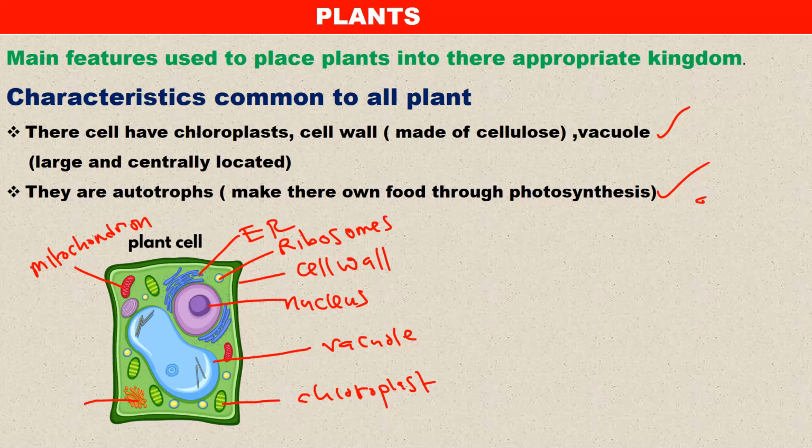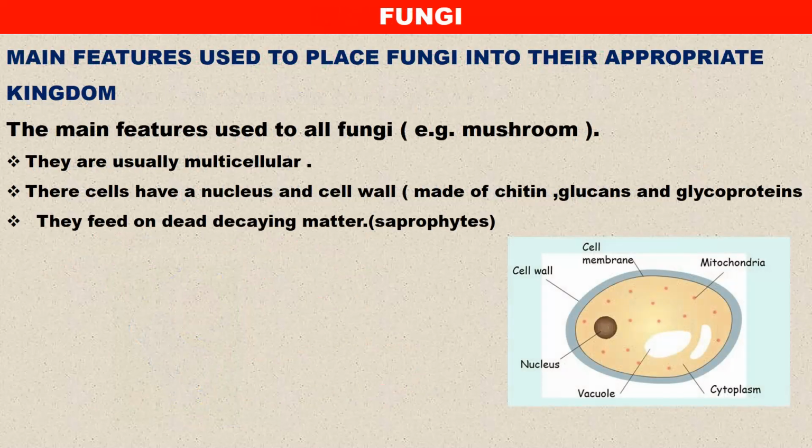But what you need to know are the major characteristics. They have chloroplast, cell wall, and vacuole. Then they are autotrophs, meaning they make their own food. So these are characteristic features that enable us to classify these as plants.